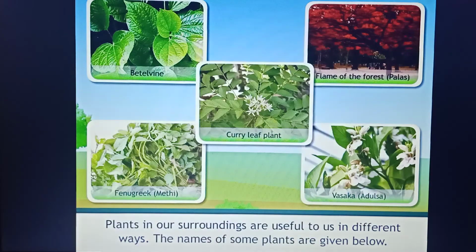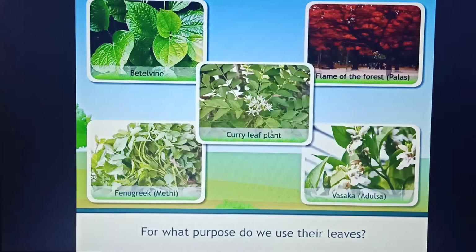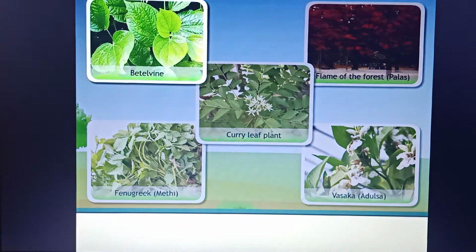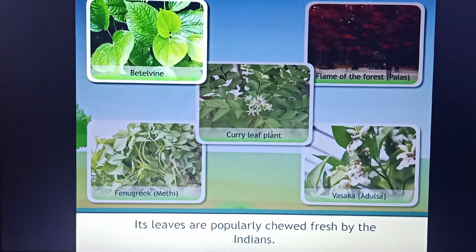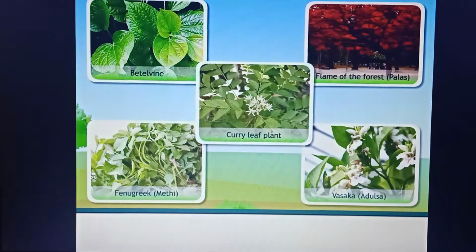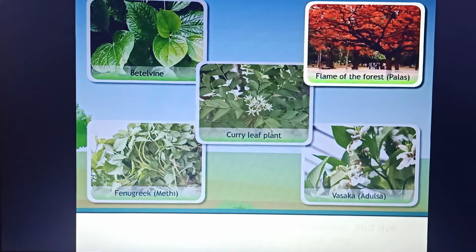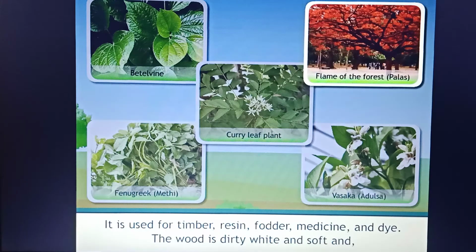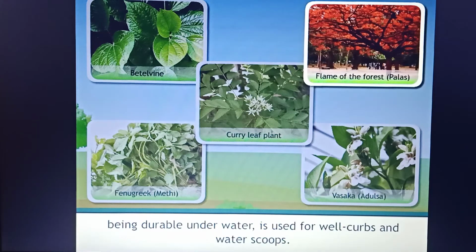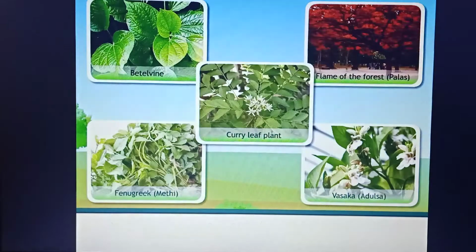Plants in our surroundings are useful to us in different ways. The names of some plants are given below. For what purpose do we use their leaves? Betel vine. Its leaves are popularly chewed fresh by Indians. Flame of the forest, that means palash. It is used for timber, resin, fodder, medicine, and dye. The wood is dirty white and soft, and being durable underwater, is used for well cups and water scoops.